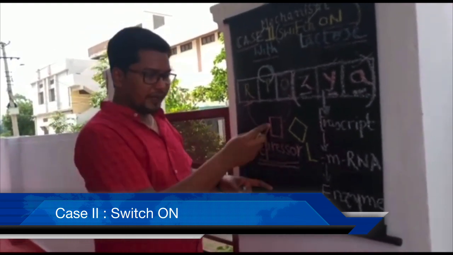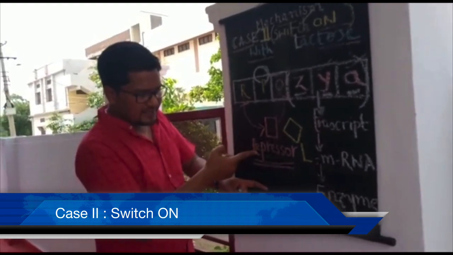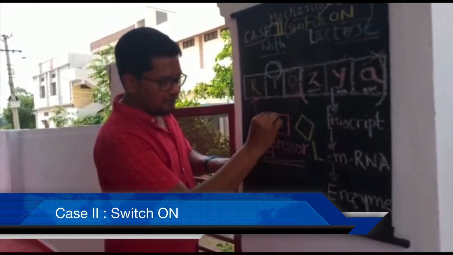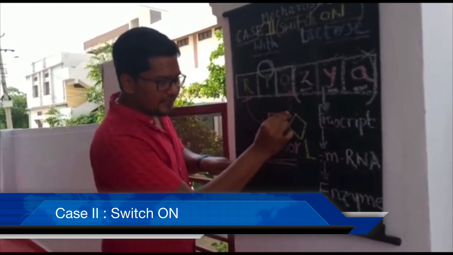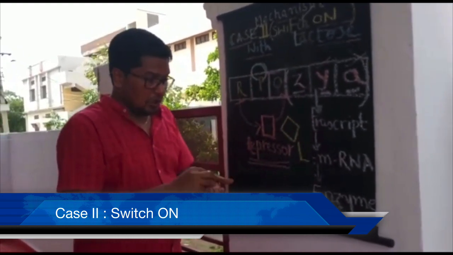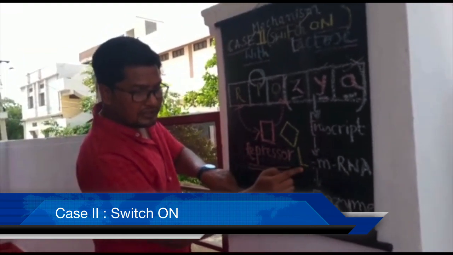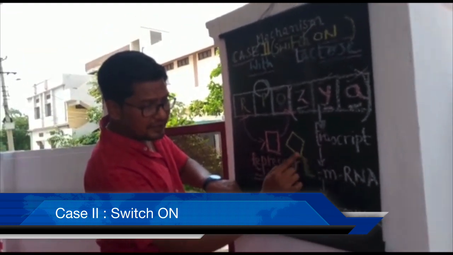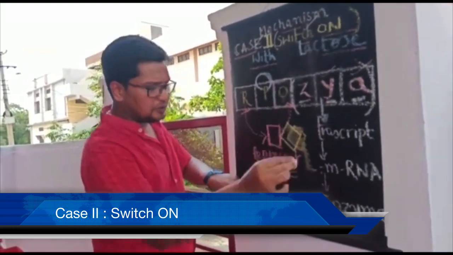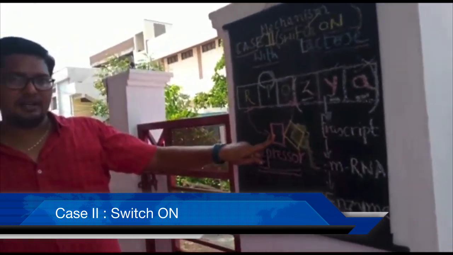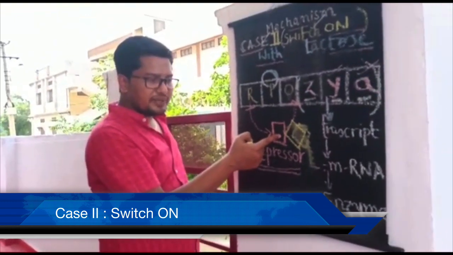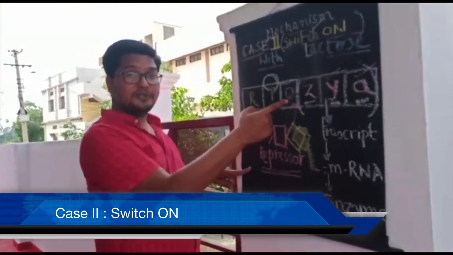But now you can see in the diagram, this is the repressor protein. Immediately after the production, repressor is naturally trying to move towards its binding site, that is operator. But who blocks the repressor now? I already told you nutrient medium is having lactose. Let me show lactose here. Lactose binds to the repressor and lactose blocks the repressor. When lactose blocks the repressor, repressor fails to bind with operator.